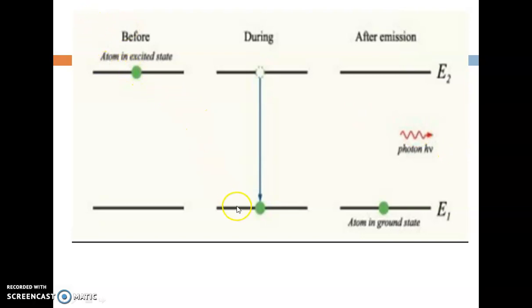If it does not release any photon, there will be no light amplification. When it releases a photon, it is called stimulated emission. When more atoms are excited, more electrons are excited, and they come to the ground or stable state, and they release more photons. Thus we are getting the photon energy. These photons give the light amplification.